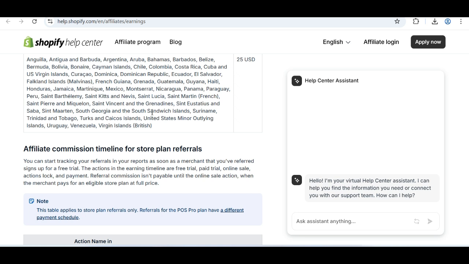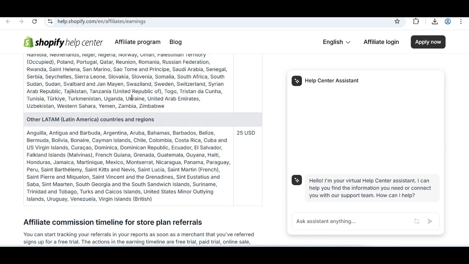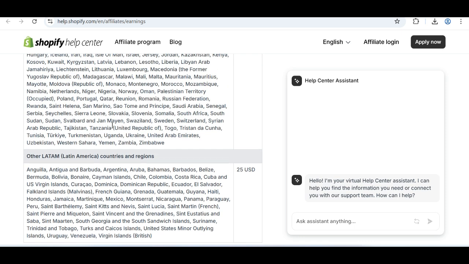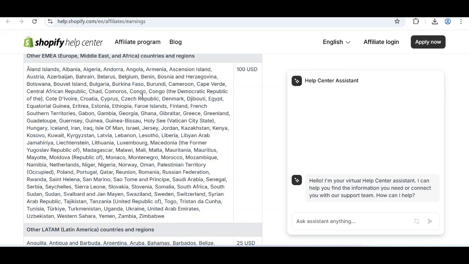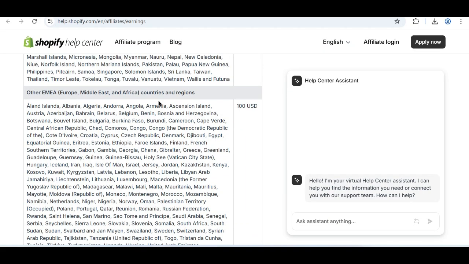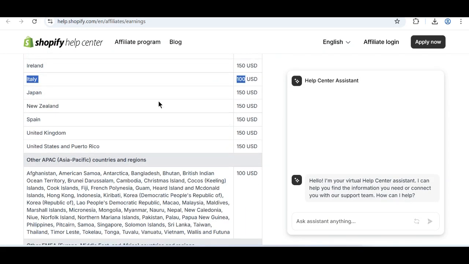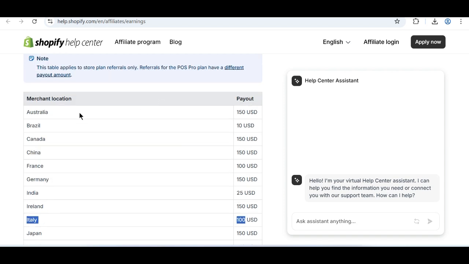You can read through all these terms and conditions to understand for sure, and this will help you, because once you've started with the affiliate marketing platform, you will be able to understand that if someone is from this country, I will be expecting this amount of money, and if someone is from this country, I will be expecting this amount of money. You can see 150 Brazil to 10 USD.